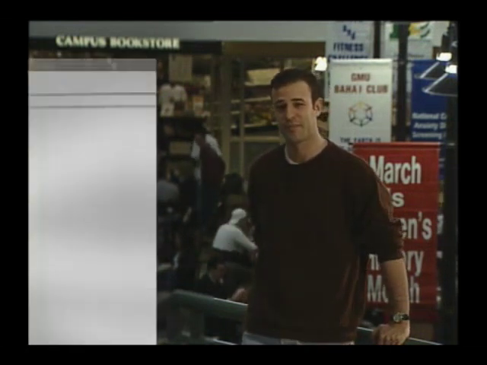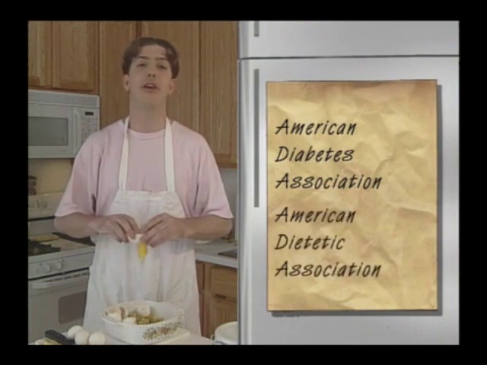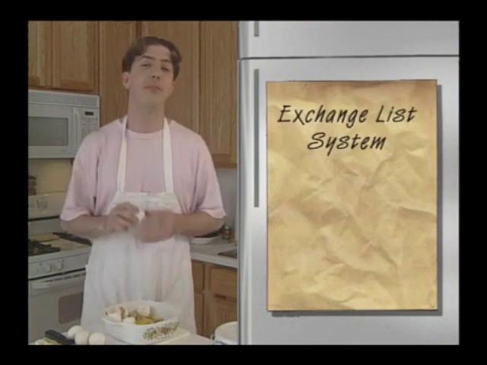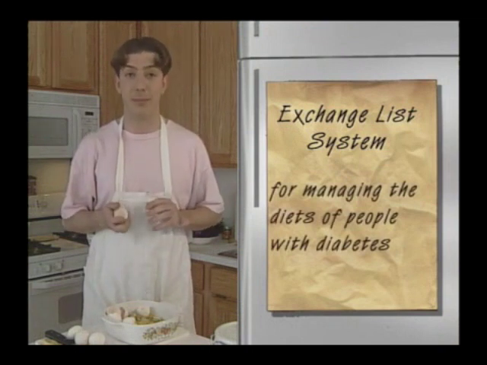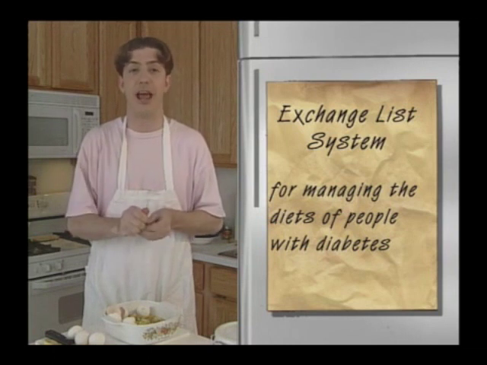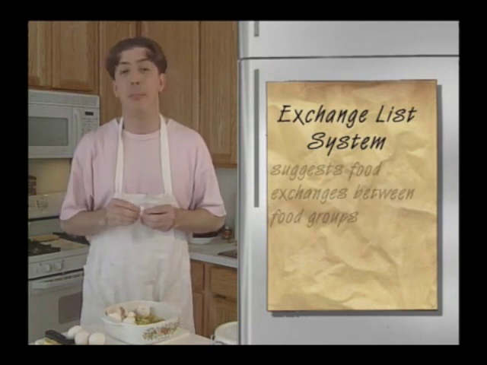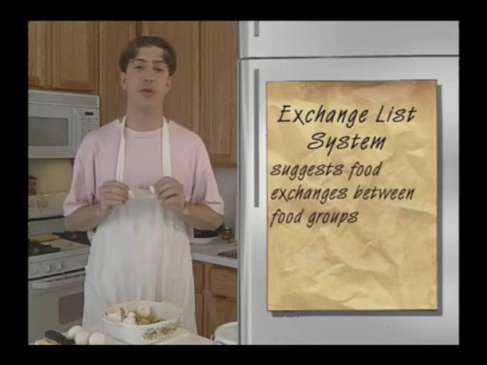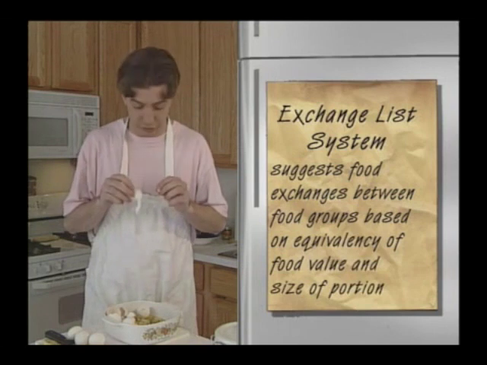We'll explain. In 1950, the American Diabetes Association and the American Dietetic Association developed the exchange list system as a tool for managing the diets of people with diabetes. People who don't suffer from diabetes, however, also use it now. The exchange list differed from the U.S. Department of Agriculture guide by suggesting food exchanges between food groups based on the equivalency of food value and size of portion.